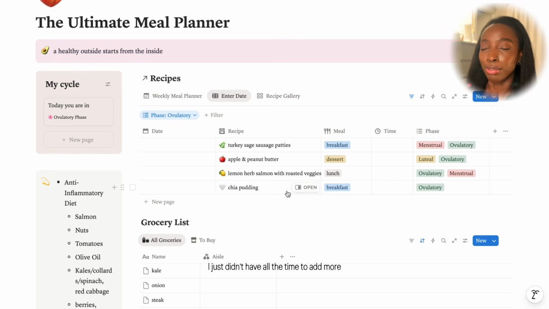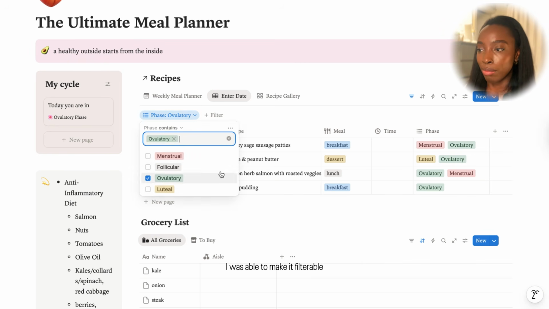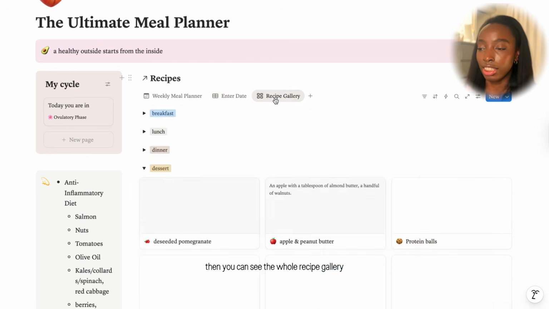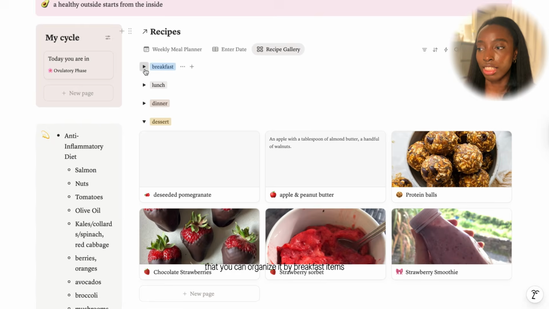I just didn't have all the time to add more, but I love cooking and I'm going to be cooking a lot more. I just really love that I was able to make it filterable by which phase I'm in. Then you can see the whole recipe gallery. You can organize it by breakfast items, dessert items, dinner.